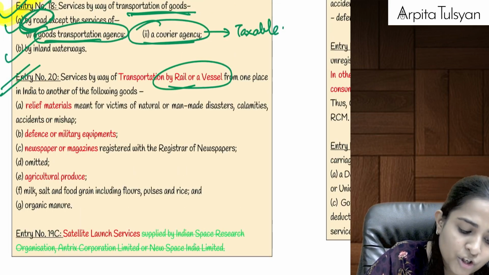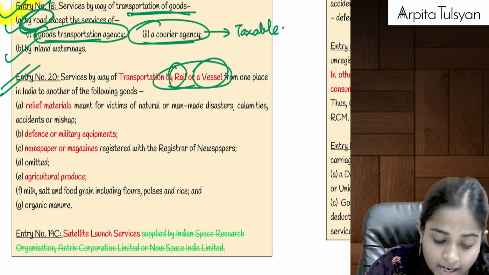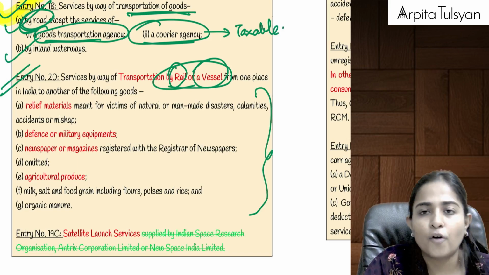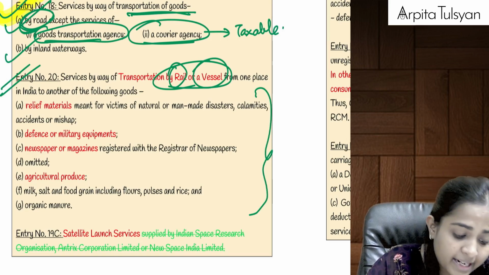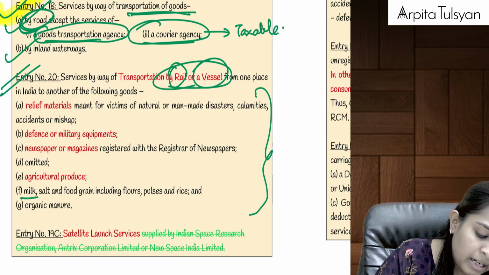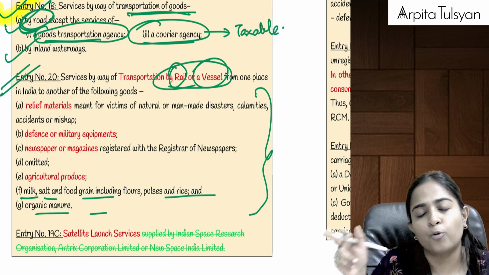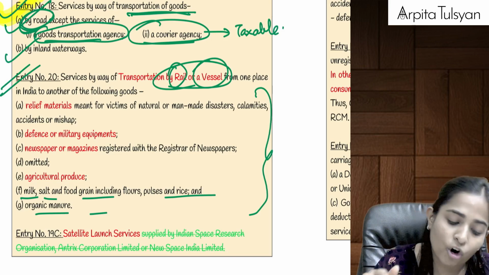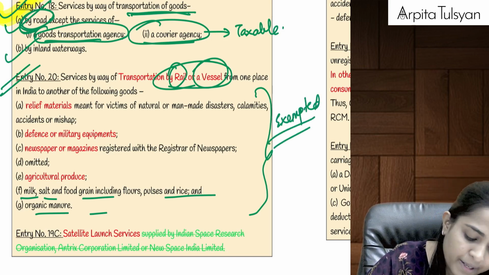Then going on to the next entry, that is transportation by railways or vessel. Transportation of goods by railways or vessel from one place in India to another place in India of some specific items, like relief materials for natural calamities, defense materials, newspapers, magazines, agricultural produce, milk, salt, food grain, organic manure, etc. If these goods are transported from one place to another by railways or by vessel, then it will always be exempted, only for specific goods.